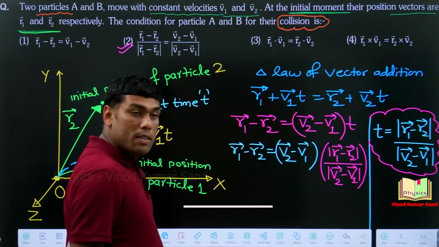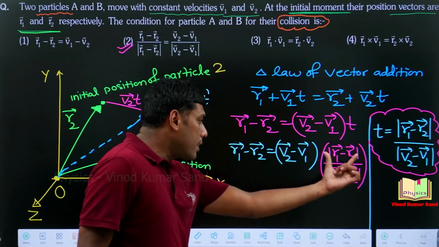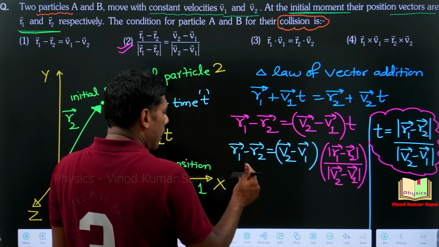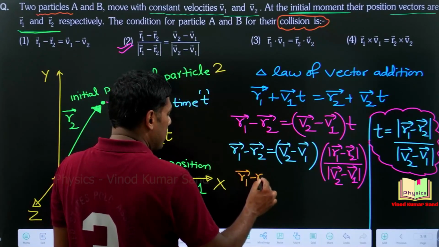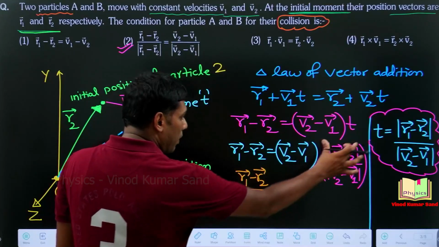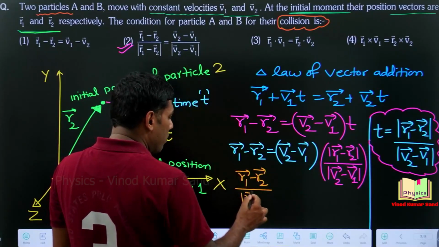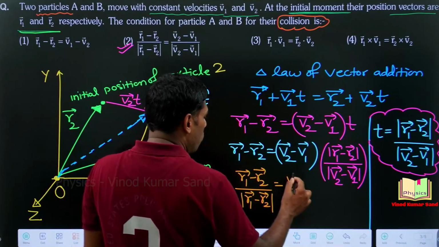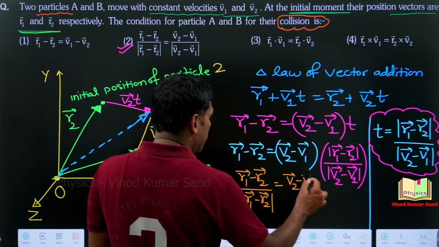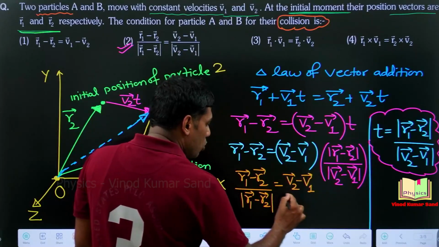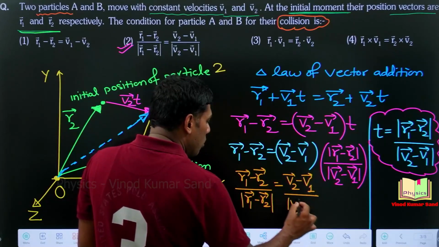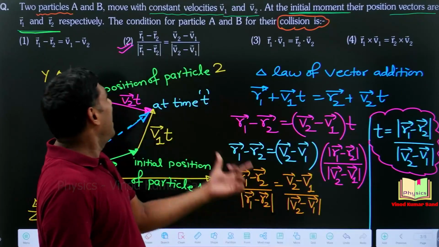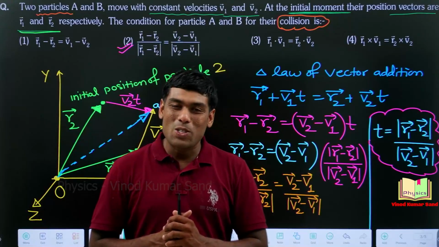Agree with this? Now bring this data here. So we are left with r1 vector minus r2 vector divided by mod of r1 vector minus r2 vector is equal to v2 vector minus v1 vector divided by mod of v2 vector minus v1 vector, and that is the answer.